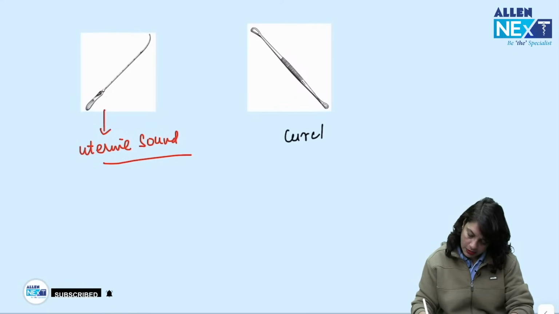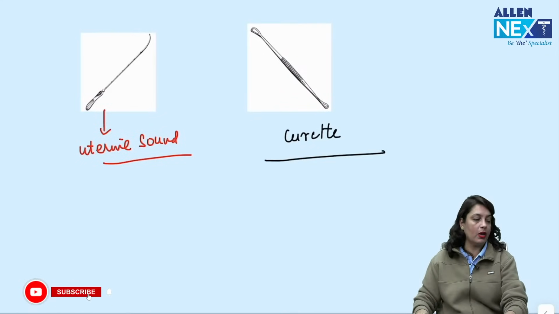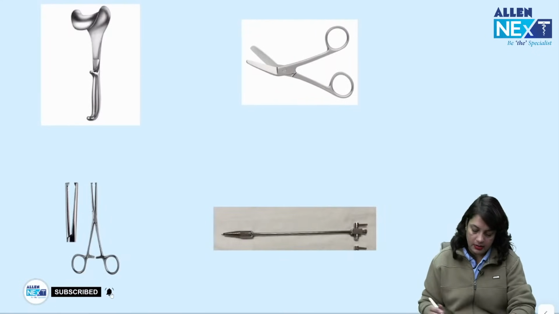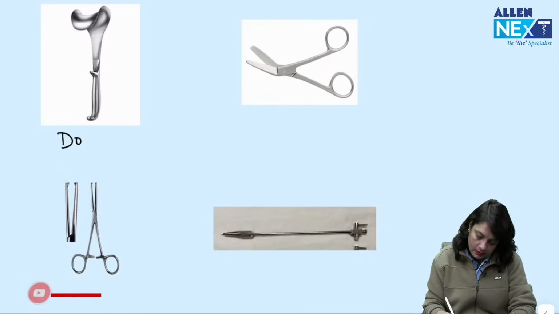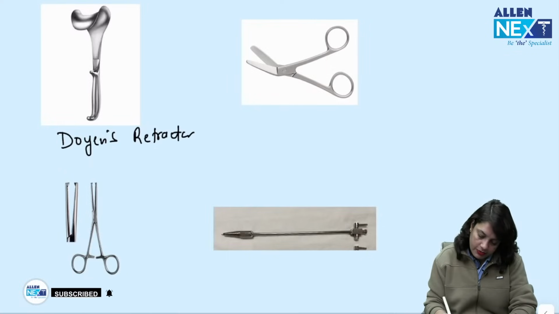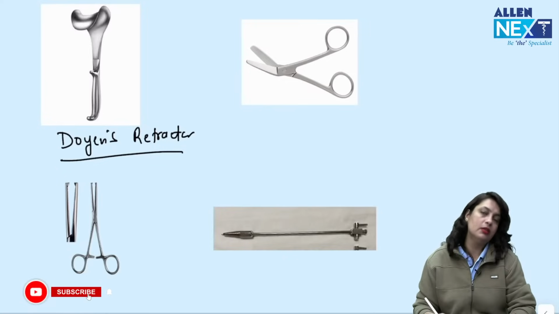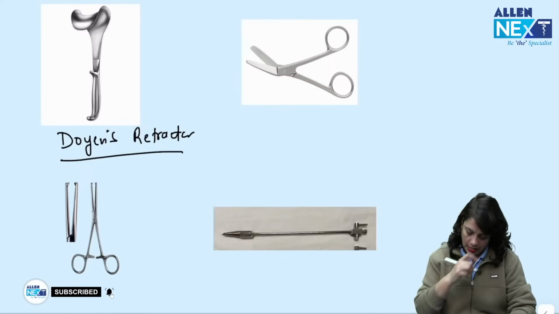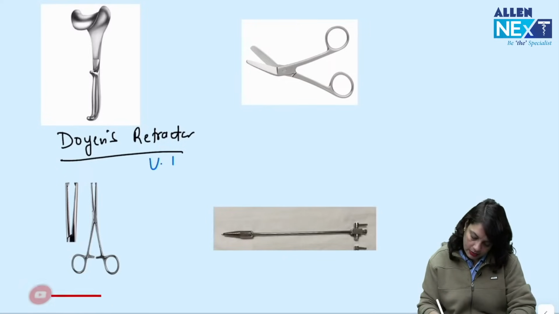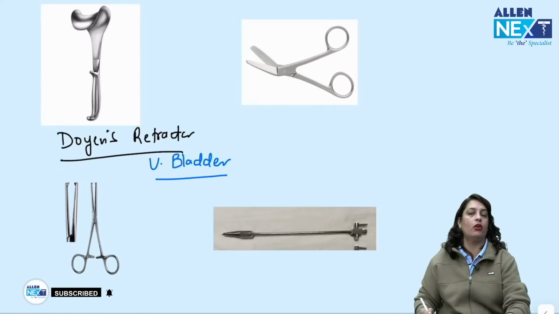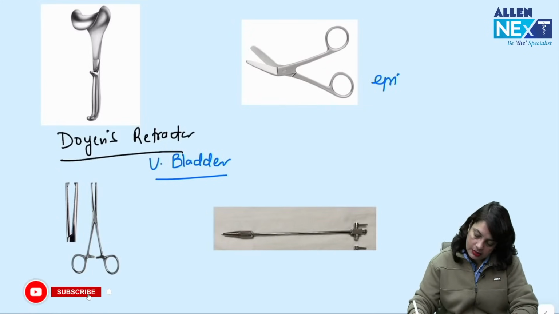This is curette. Okay. Next, this is Doyen's retractor. This we use in surgeries like when we want to retract the urinary bladder during cesarean section or during hysterectomy. This is episiotomy scissors.